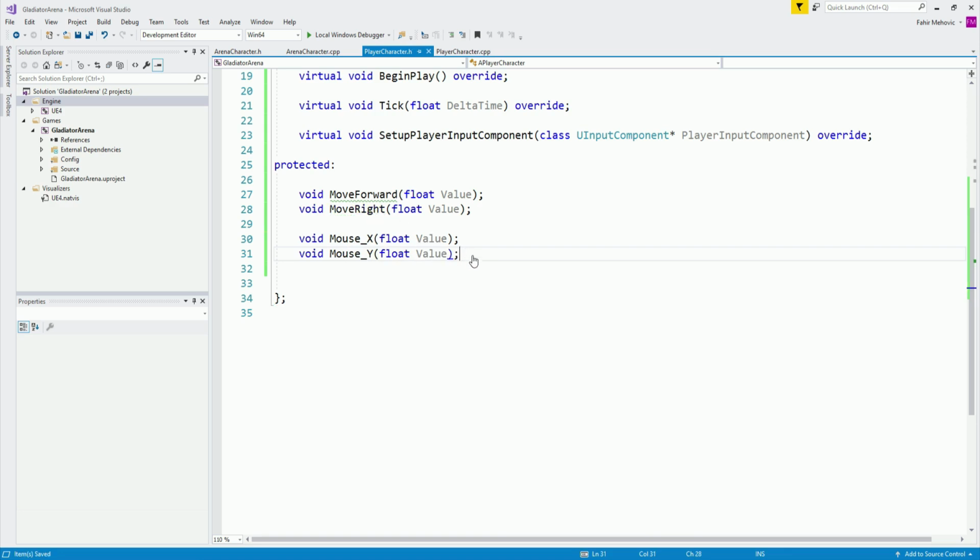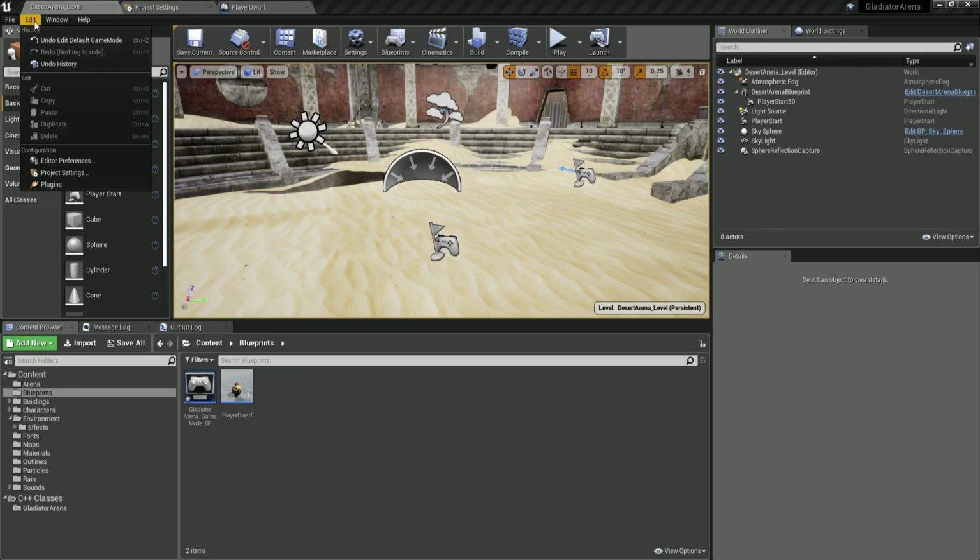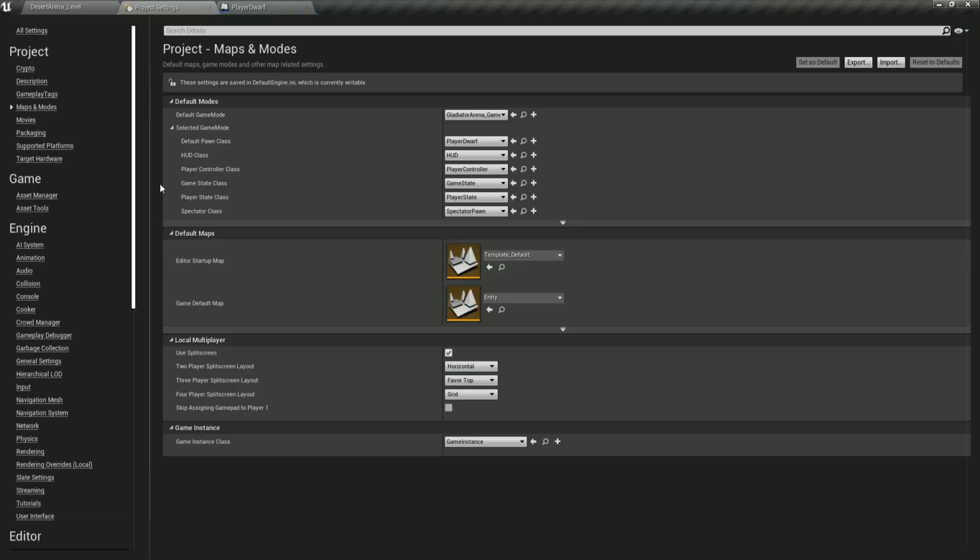Now we are going to implement all of these in a moment, because in order to make this work, we do need to go inside of our project settings. So let's go over here to the project settings, and by the way, if you don't see the project settings tab, you're going to click on edit, and there you go. Here it is, project settings. So you're going to go where it says input, which is over here where I have drawn this big arrow, and there you go.